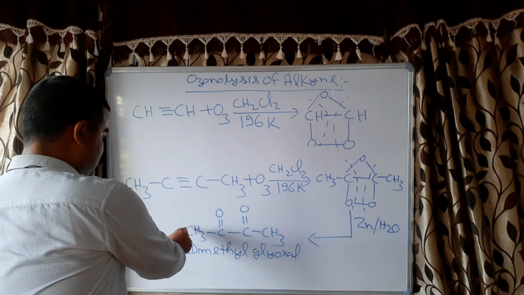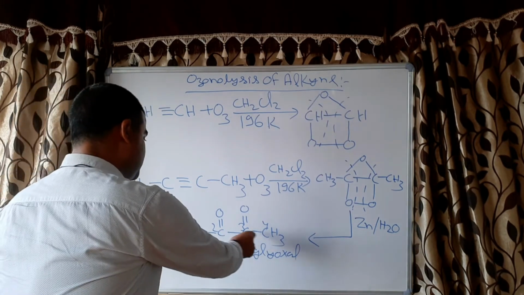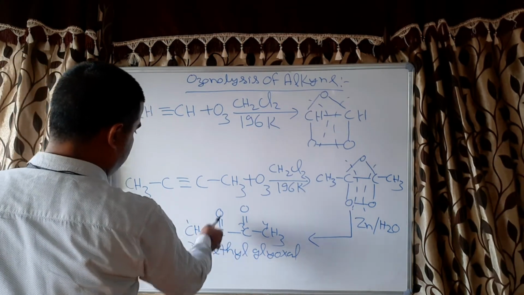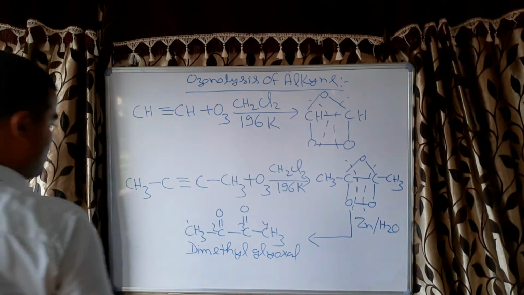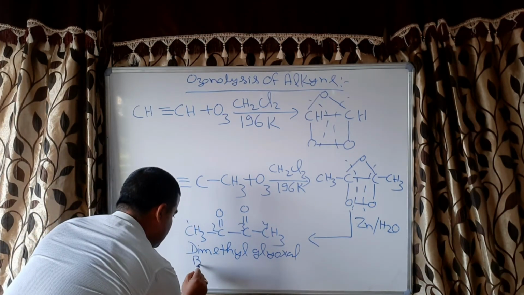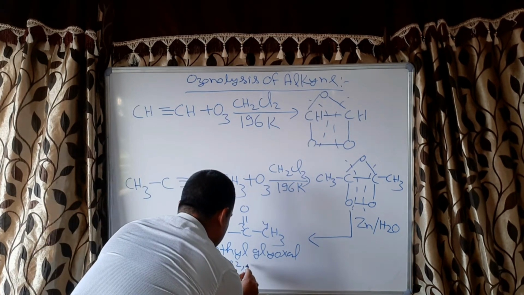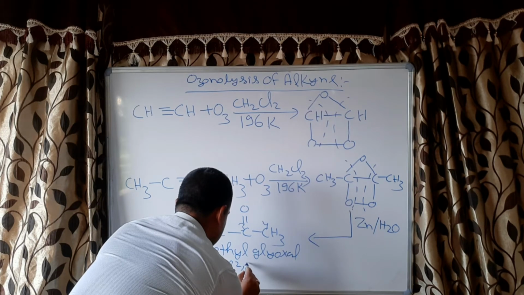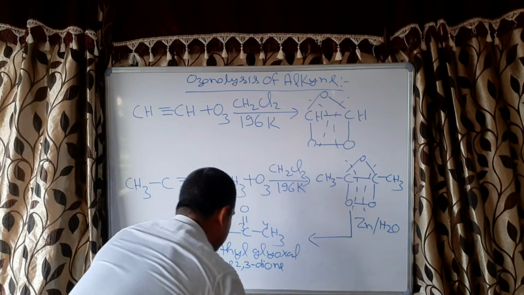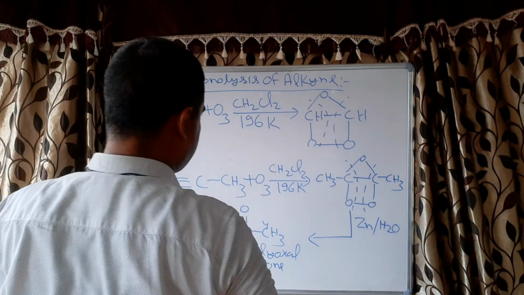So if we write from this end 1, 2, 3, 4, and since it is a single bond, so butane. Now at second position and third position there are 2 keto groups, so the name will be butane 2, 3 dione, correct?